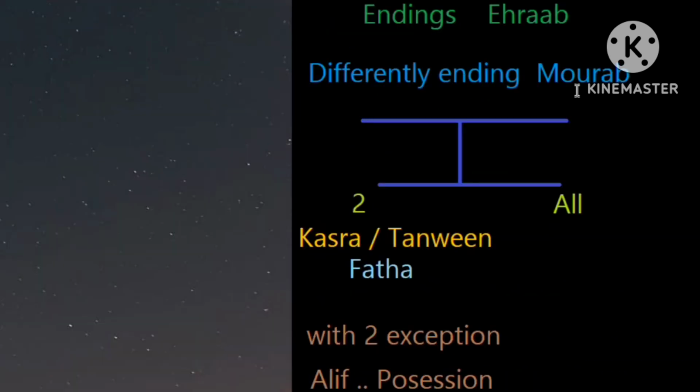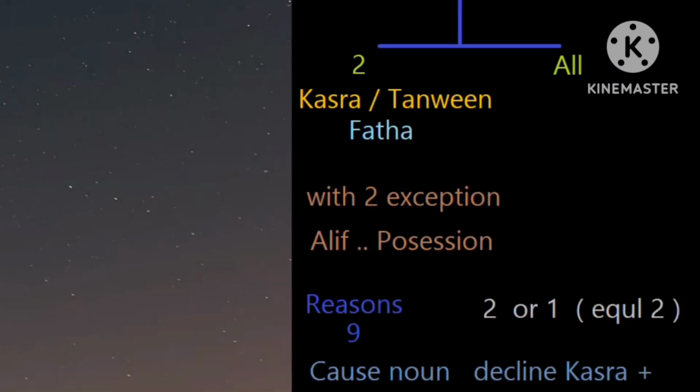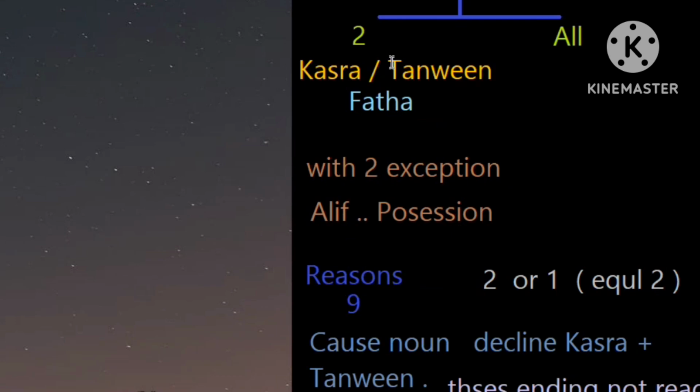Endings, i'rab, differently ended nouns with different i'rab. So two cases. There are nouns that take all endings, all i'rab, and nouns that take all i'rab other than two, meaning they decline two. Fine. Which two? Kasra and tanween. This is its rule. They decline kasra and tanween, they reject.